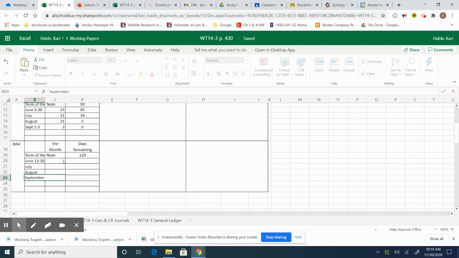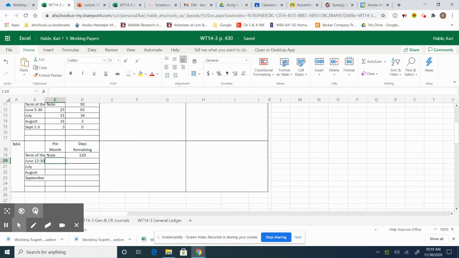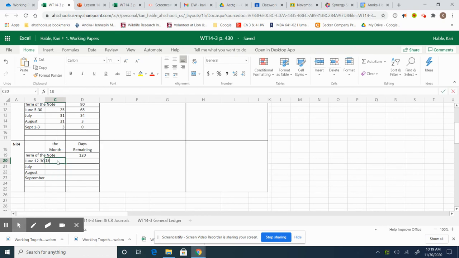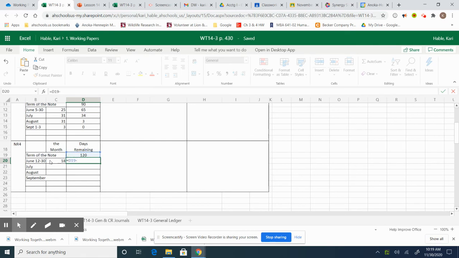I know that the 12th through the 30th is 18 days. So I take 120 minus 18.